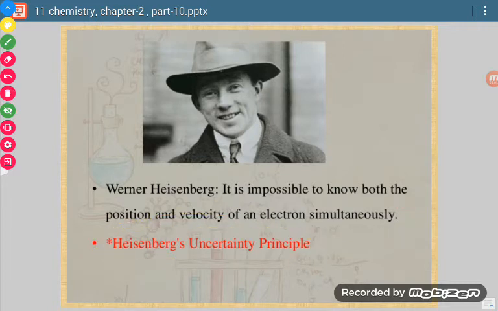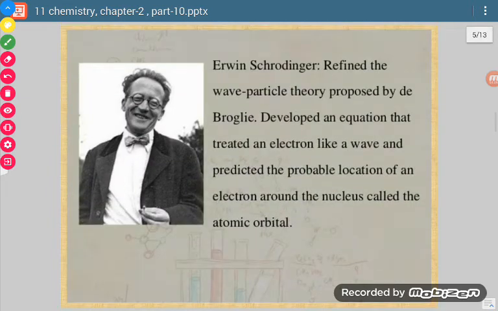Now these two things were the foundation stone on which a scientist, Erwin Schrödinger, worked. He proposed a wave particle theory, and on the basis of this he developed an equation. That equation is called the Schrödinger wave equation.